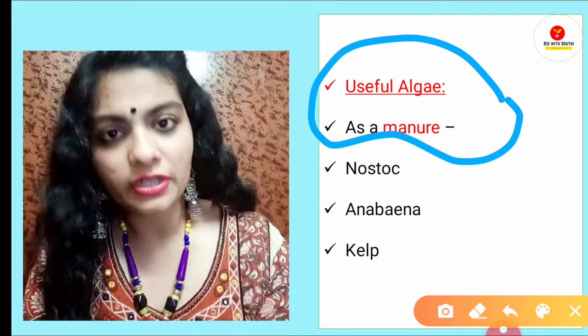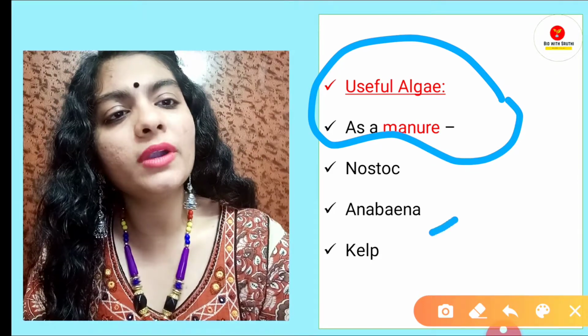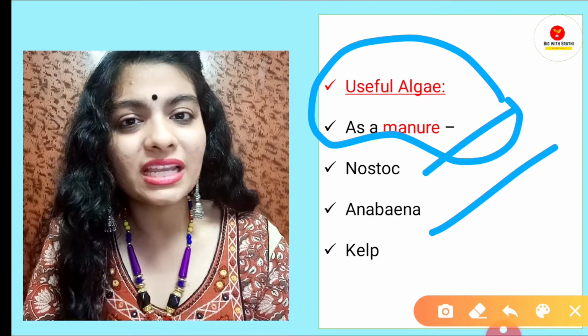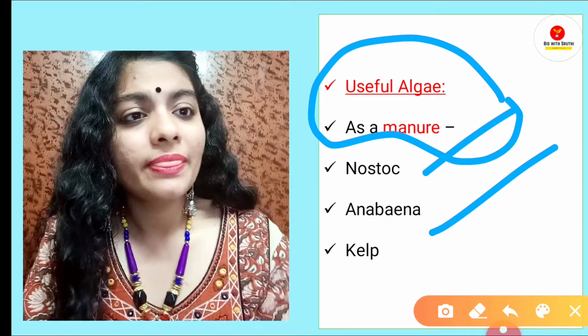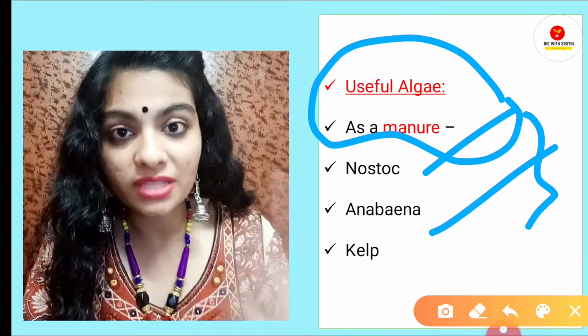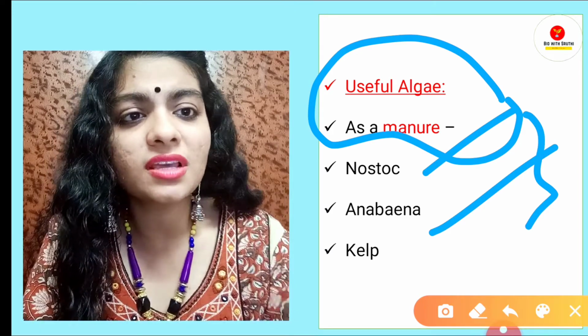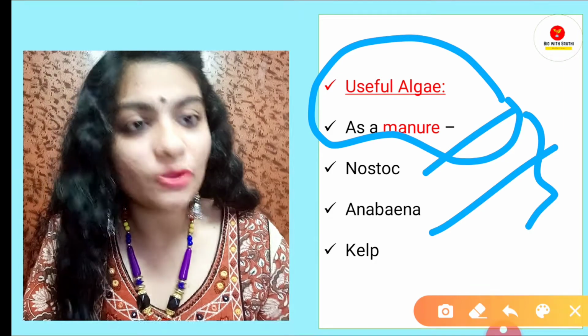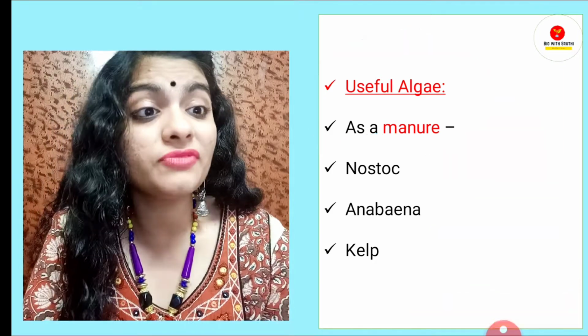Now if I speak about manure, it is used as a fertilizer, and specifically Anabaena and Nostoc belong to blue green algae. What is blue green algae? Cyanophyta. They help in nitrogen fixation. Please remember this point very carefully. Questions are asked from this. Anabaena and Nostoc are blue green algae, also called Cyanophyta, and they help in nitrogen fixation.